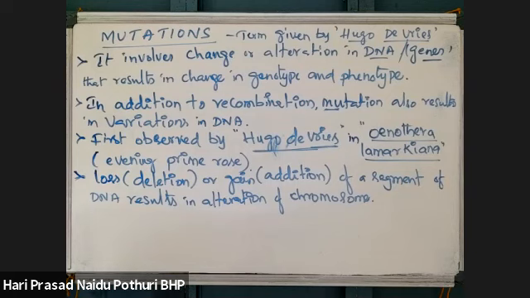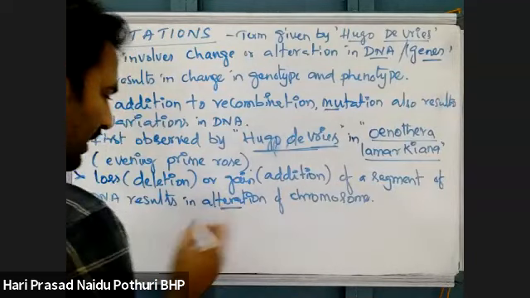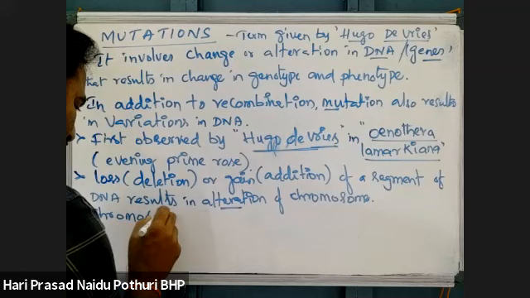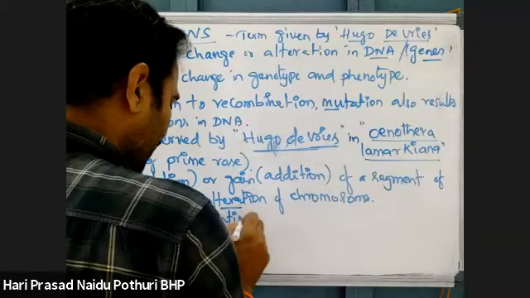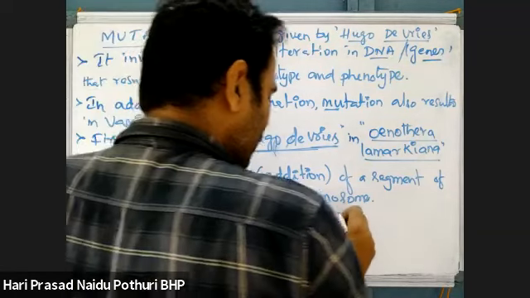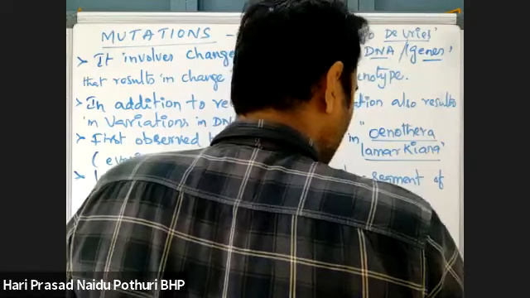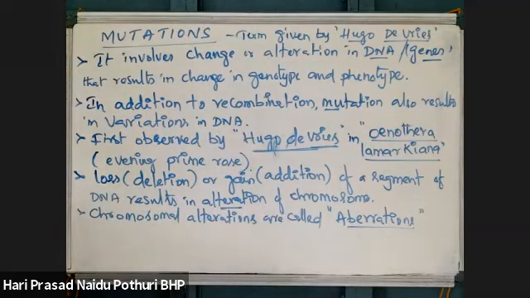These alterations taking place in DNA are called chromosomal aberrations. Aberration means changes taking place at the chromosome level in the DNA sequences.